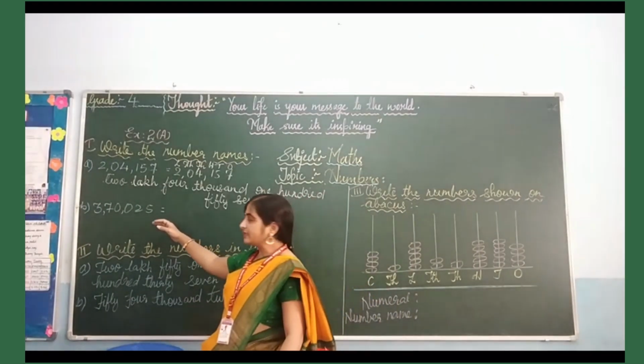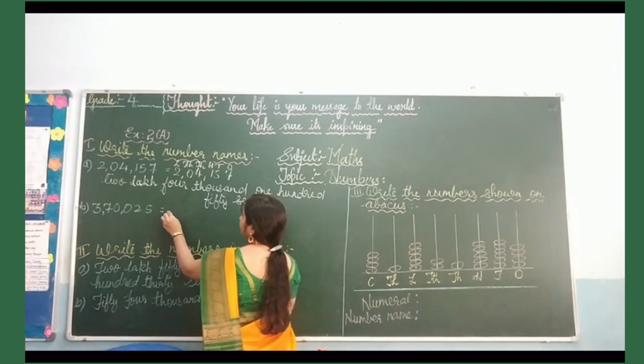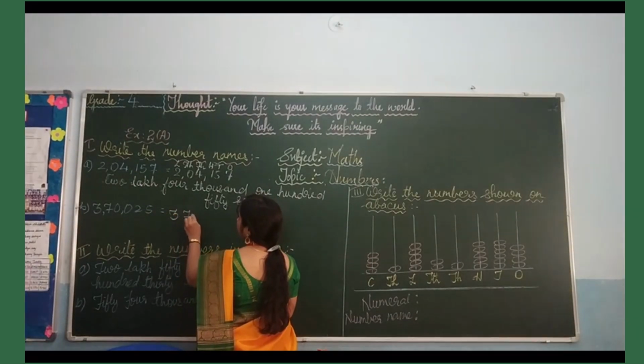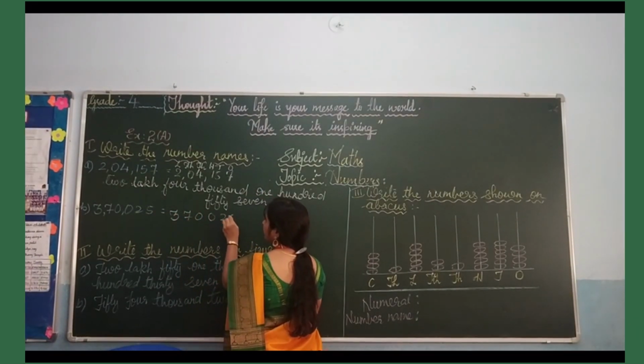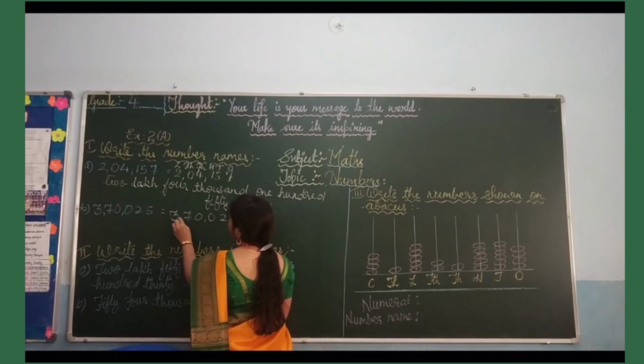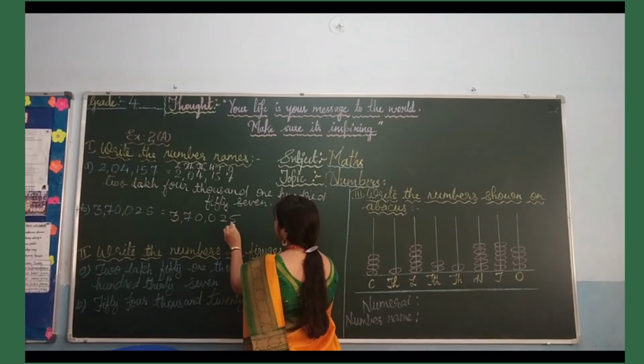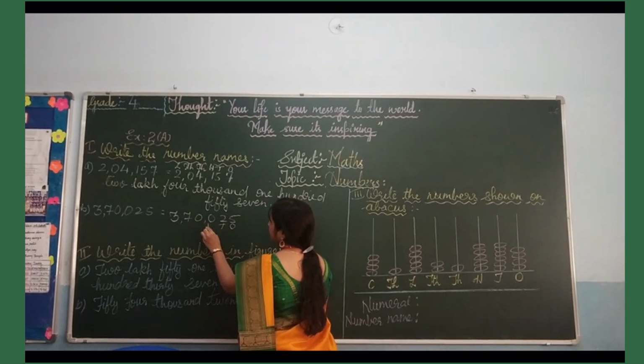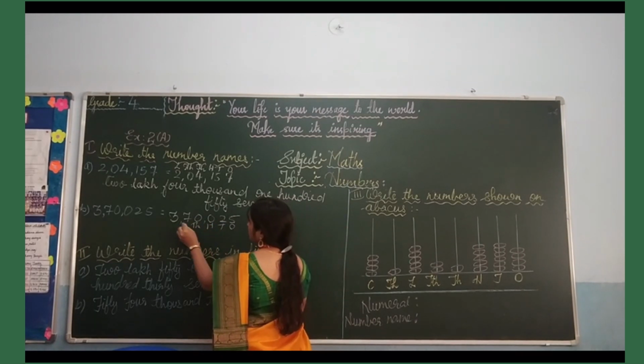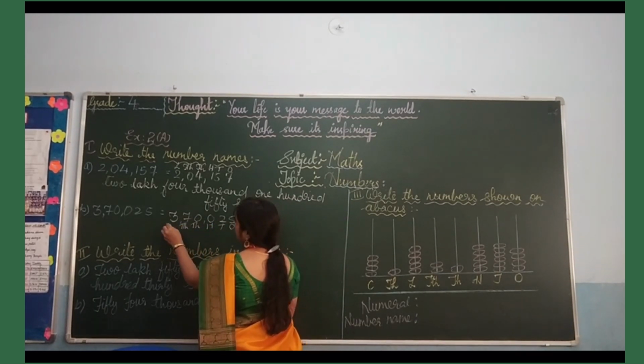Okay children, now the next number is 3,70,025. First you will write the digits: ones, tens, hundreds, thousand, 10,000, lakh.